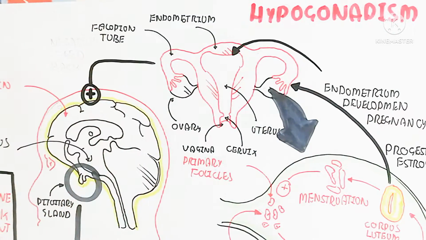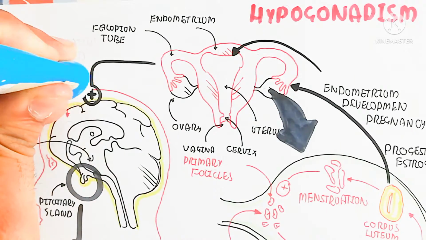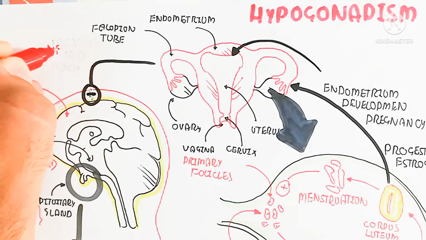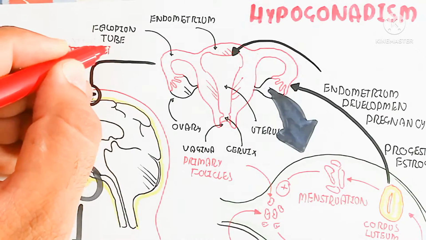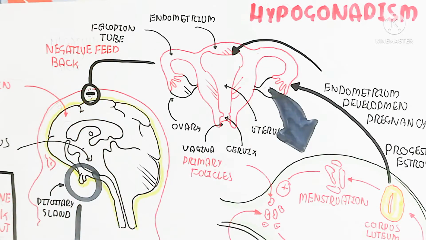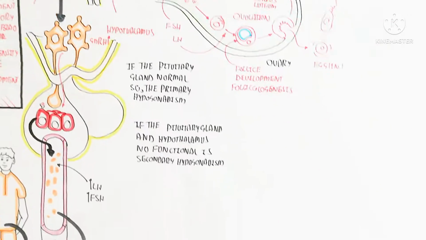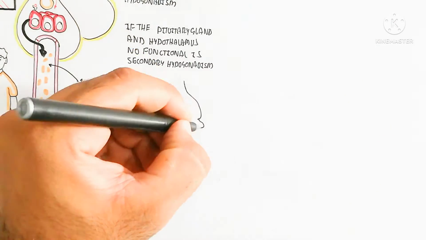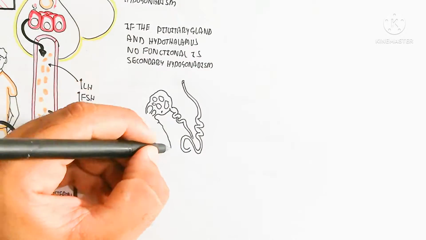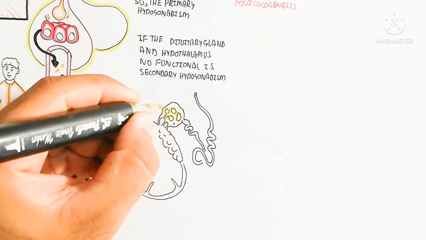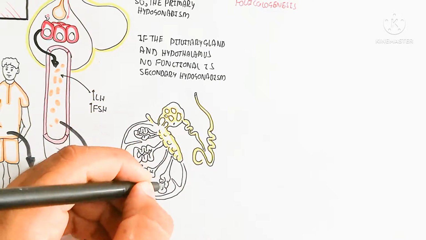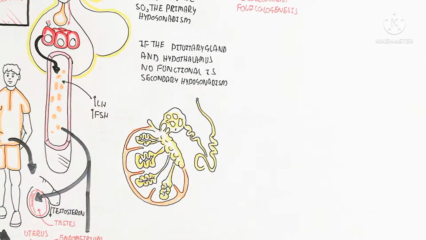And if the corpus luteum will not develop, and on the other hand, if pregnancy will not occur, in this way the corpus luteum will degenerate and lead to menstruation and trigger more primary follicles. So in this way, the negative feedback due to the increase of estrogen and progesterone will inhibit the follicle stimulating hormone through gonadotropin releasing hormone decrease. This is the normal function.